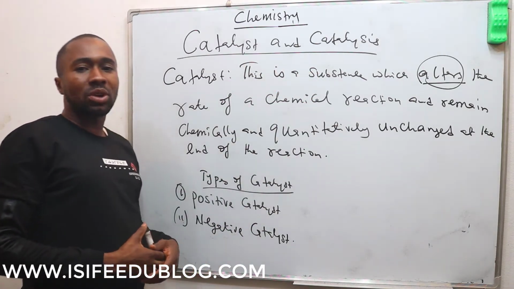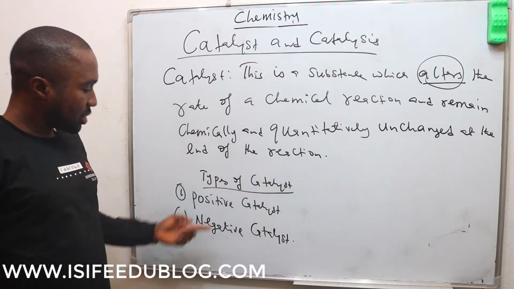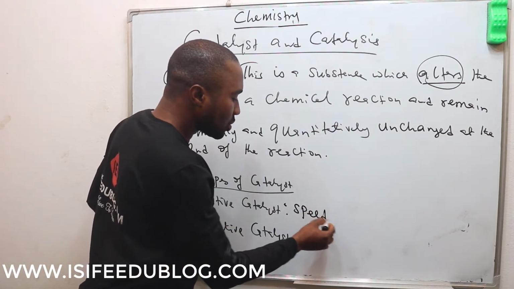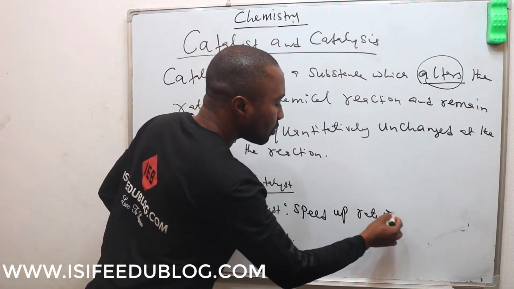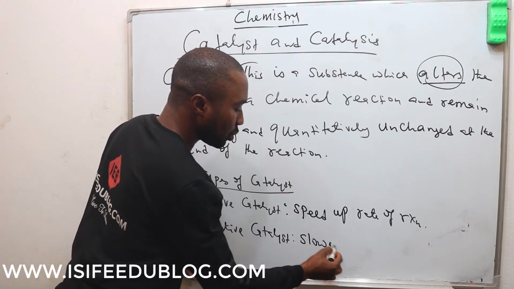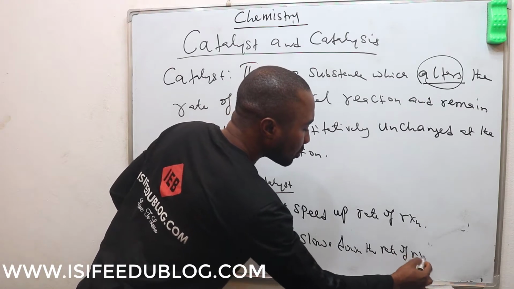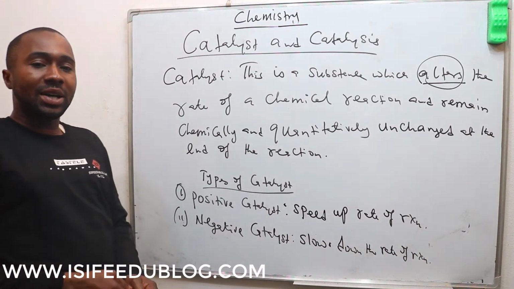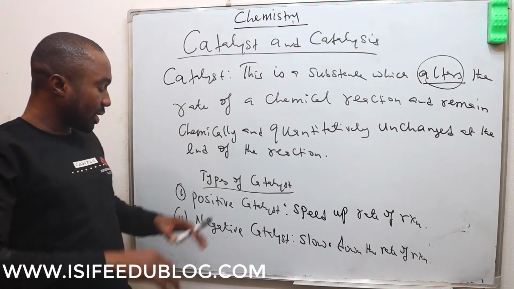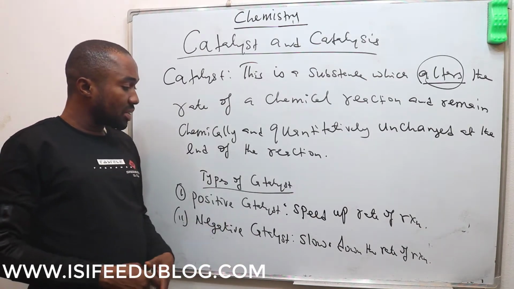And we have two major types of catalysts. One is the positive catalyst, the other one is the negative catalyst. A positive catalyst means a catalyst that speeds up the rate of reaction. But a negative catalyst slows down the rate of reaction. So any catalyst that you add and the rate of the reaction increases is a positive one. But when you add a catalyst and the rate of the reaction goes down, decreases, that means that catalyst is a negative catalyst.